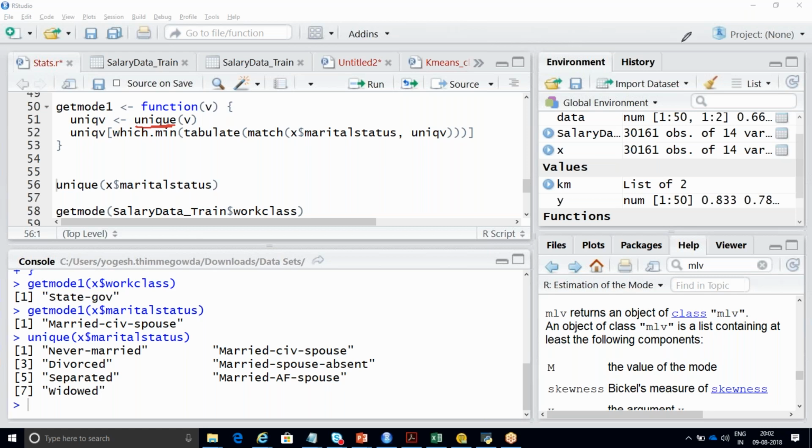Yeah, getting. Okay. Now coming to this, here I'm using this unique variable, whatever I have displayed, and within square parenthesis, I am trying to calculate which dot max or which dot min. You can use it for maximum numbers. I can use max. If you want to identify the minimum number, you can use the min function.